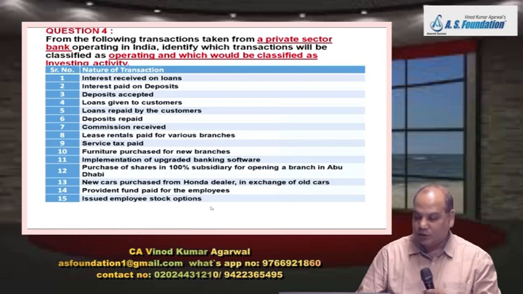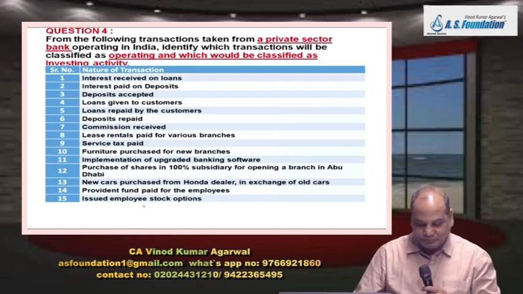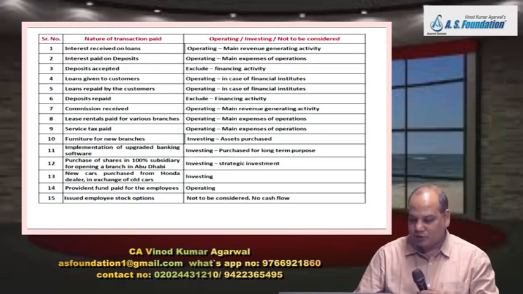Provident fund paid for the employees: operating activity. Employee stock option issued. Issue of employee stock option will not involve any cash flow. So this is the answer. No cash flow. It won't come in the cash flow statement.